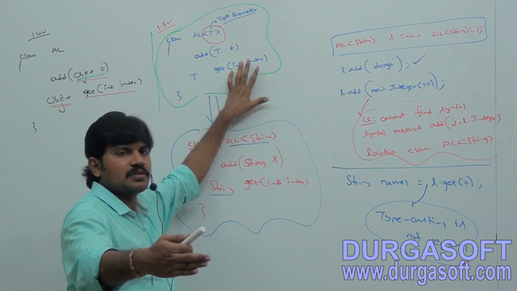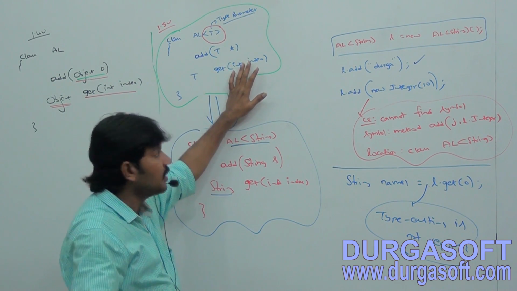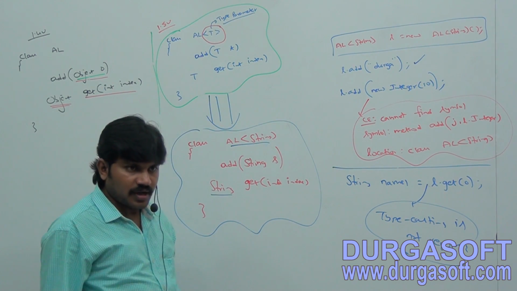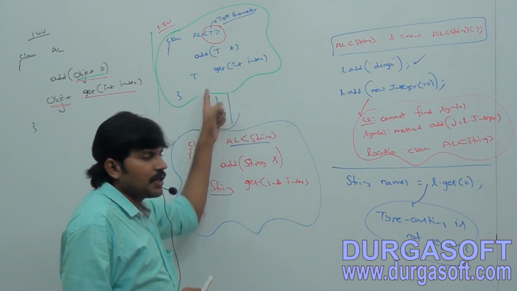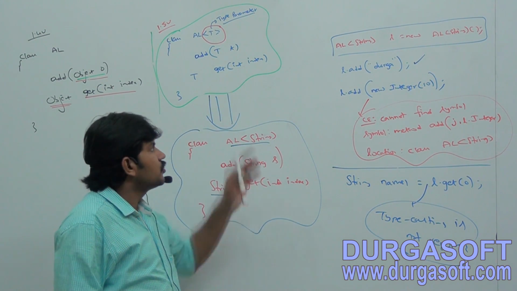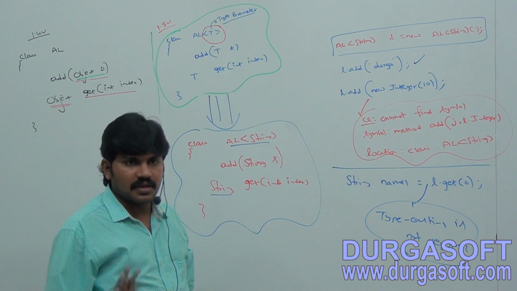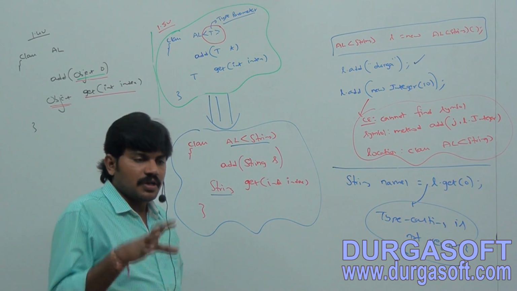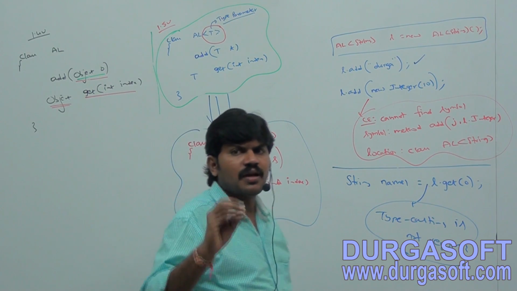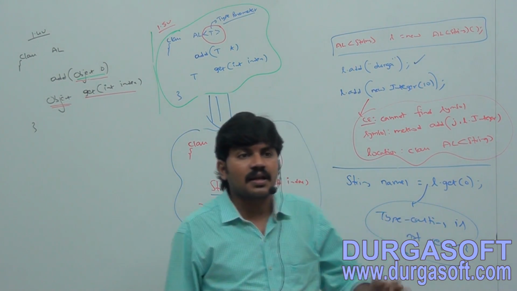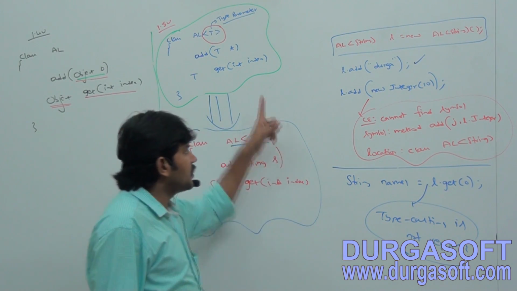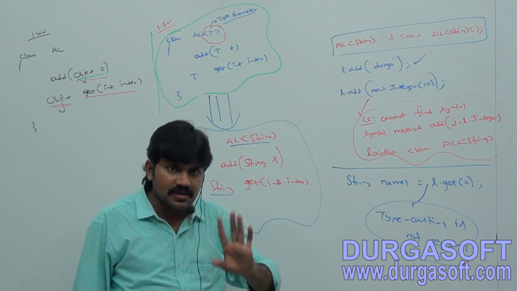If my requirement is ArrayList of String, every T will be replaced with String type. If my requirement is ArrayList of Student, every T will be replaced with Student type. So this class acts as a template class. Is it clear? In generics, we are associating a type parameter to the class. Such parameterized classes are nothing but generic classes or template classes, right?